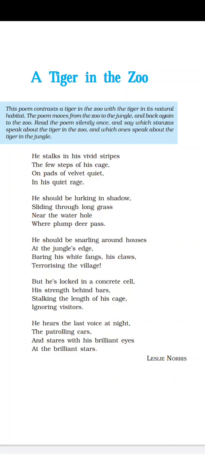Shadow A, grass B, whole C, pass, again B, so A B C B. Houses A, age B, clause C, village, age and village B, so A B C B. Cell A, birds B, cage C, visitors, birds and visitors, so A B C B. Night A, cars B, eyes C, stars B, A B C B.